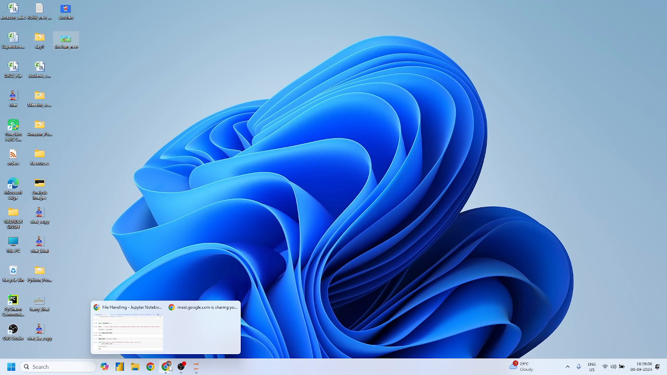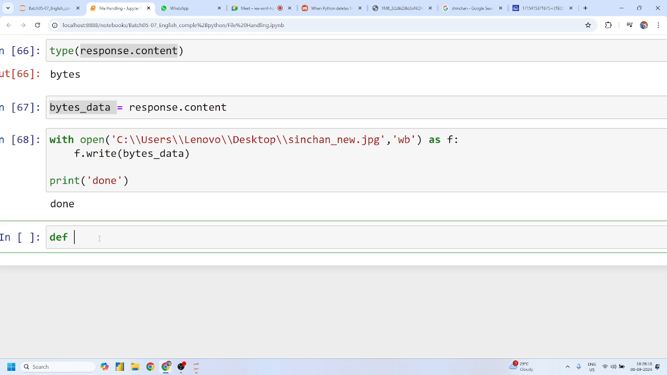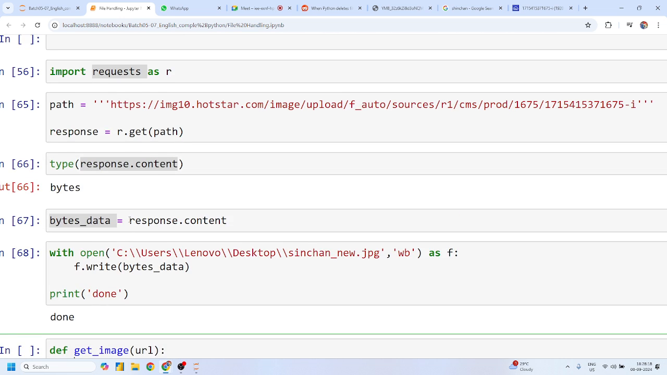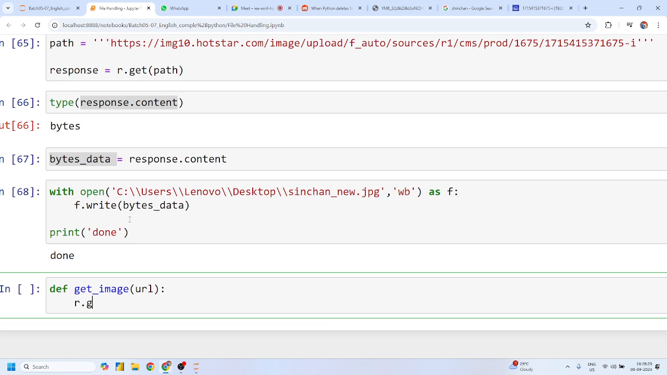Now, sir, what we have to do, guys, is just give the URL. Suppose this is my function and the function name is get image. Can I say this, Mohit? It particularly takes a URL, and what it will perform is it will try to run this get operation on this URL. Am I right, guys? Yes or no?